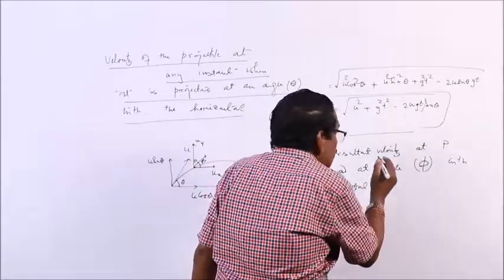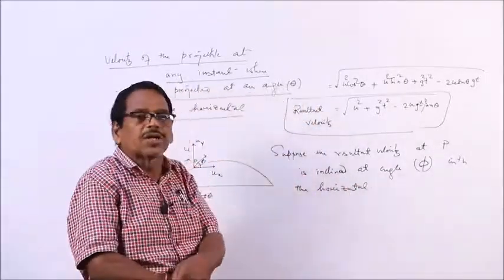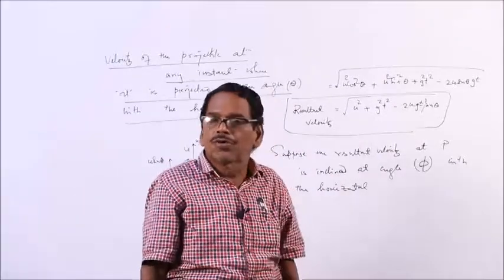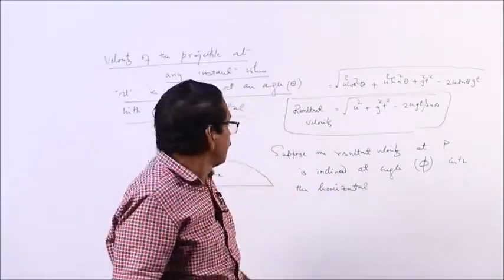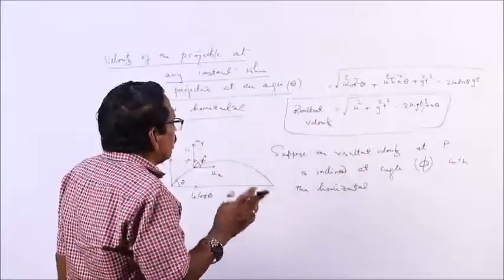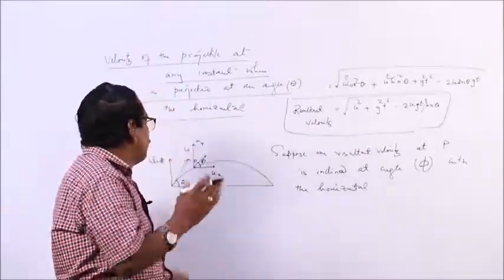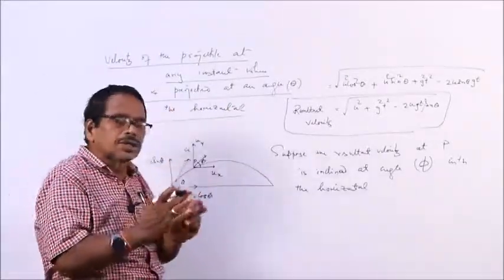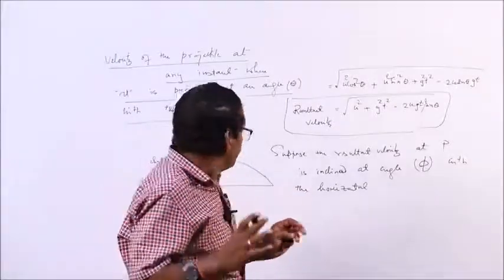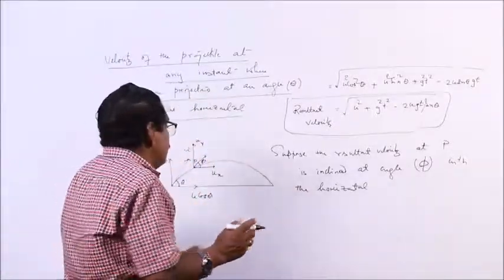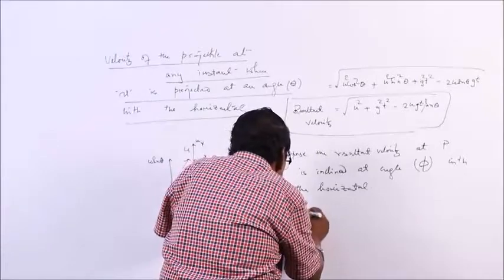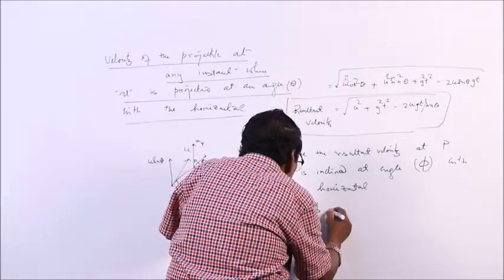In the examination, suppose in a problem you are asked to find the velocity. You have to find the magnitude as well as the direction. Suppose the resultant velocity at P is inclined at an angle phi with the horizontal. How to find phi? What will be tan phi?